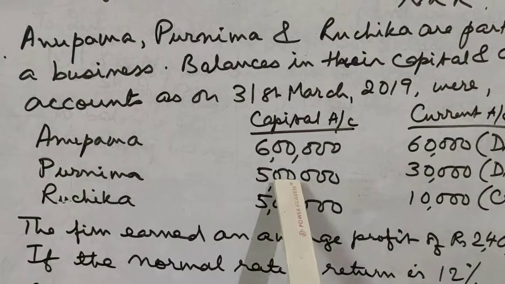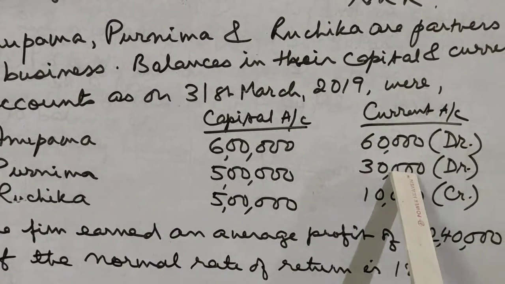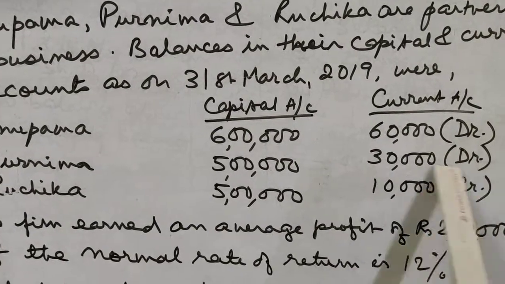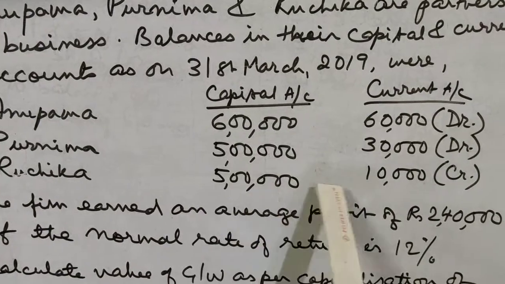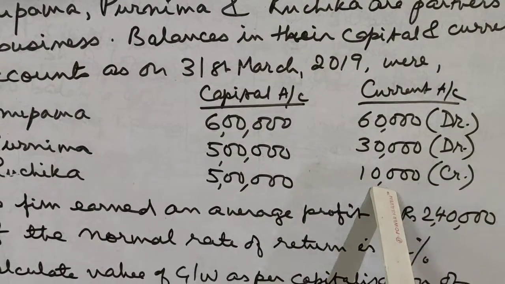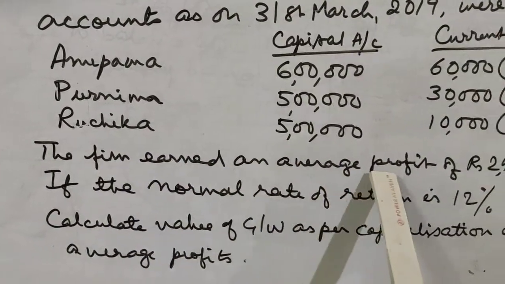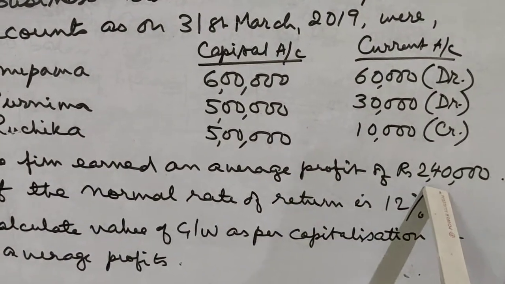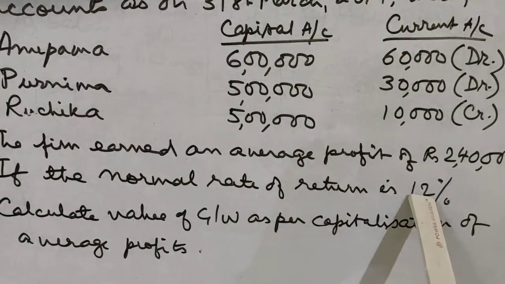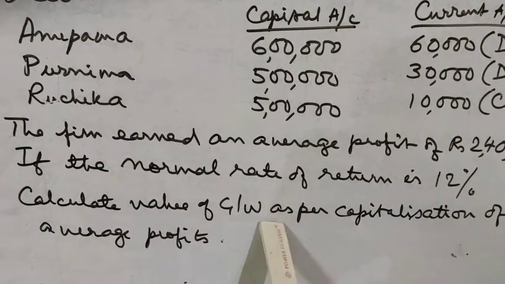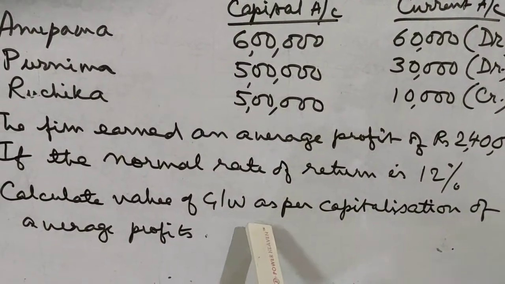Purnima capital account balance 5 lakh and current account balance 30,000, that too is a debit balance. And Ruchika capital account balance 5 lakh and current account balance 10,000, but credit balance. The firm earned an average profit of rupees 2,40,000. If the normal rate of return is 12%, calculate value of goodwill as per capitalization of average profits method.